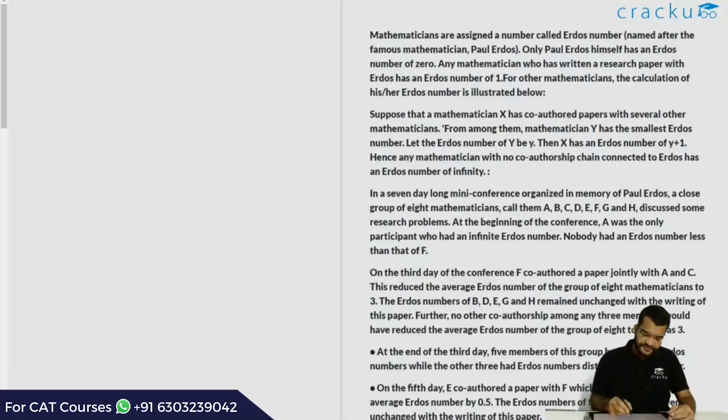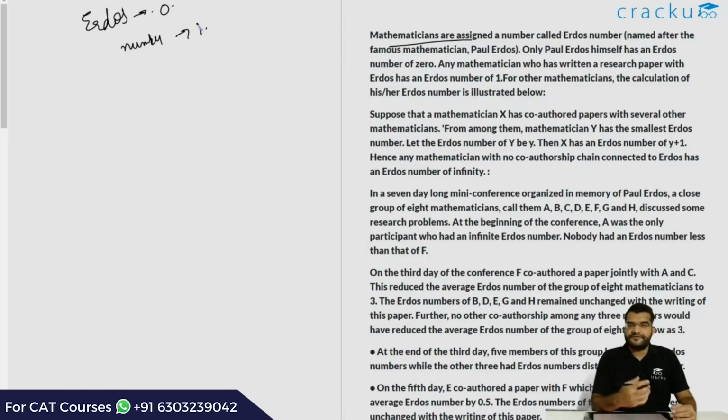In this question, we are told that mathematicians have a number called the LRDI number. This is based on the papers that they have written and the co-authors that they have. There is a famous mathematician called LRDI and he was given the LRDI number of 0. Anybody who has co-authored a paper along with LRDI will have an LRDI number of 1.